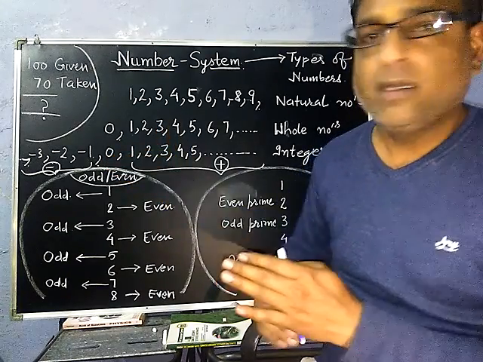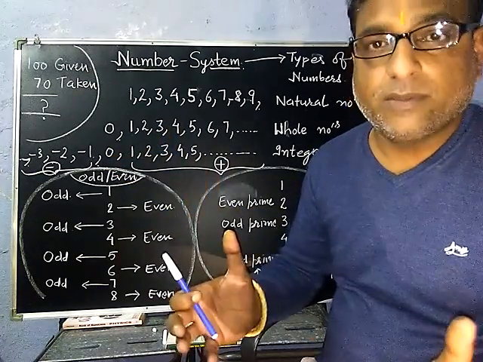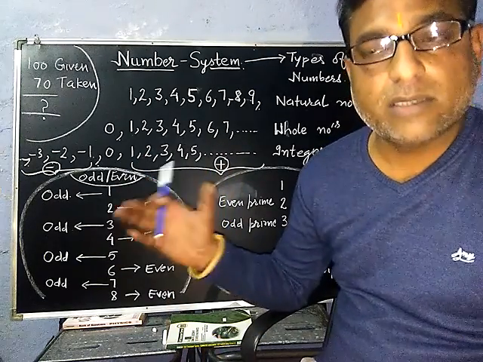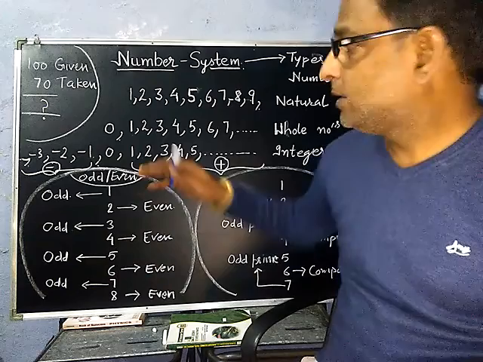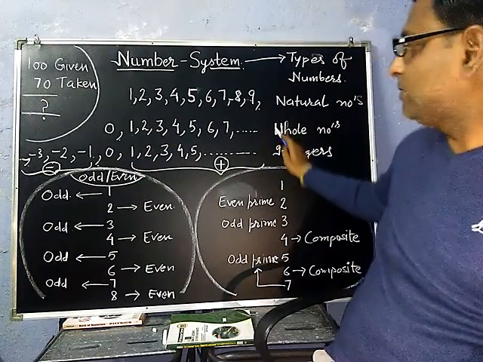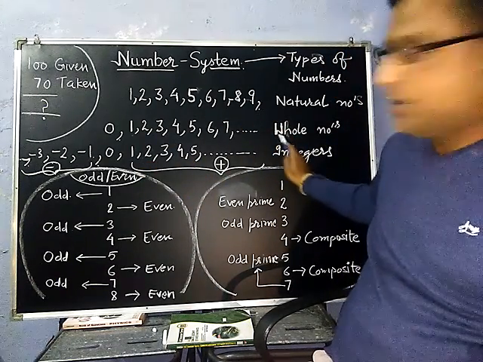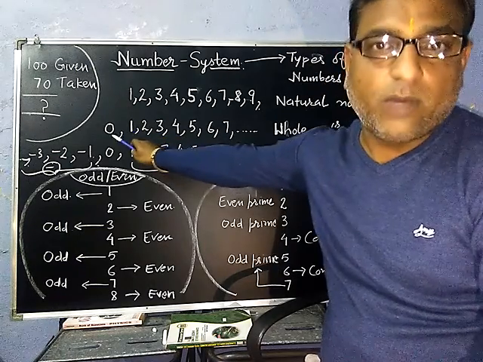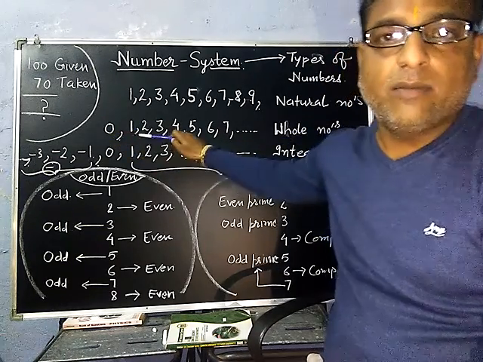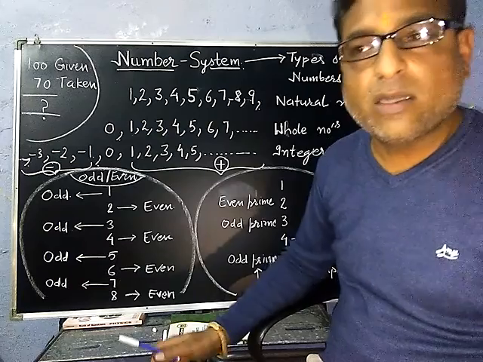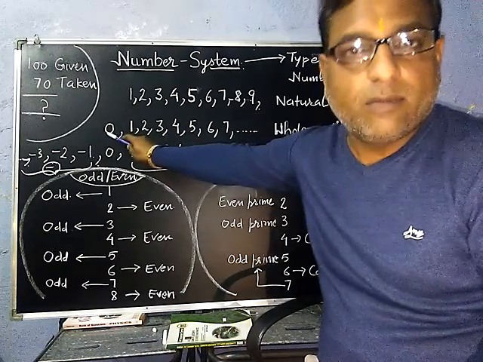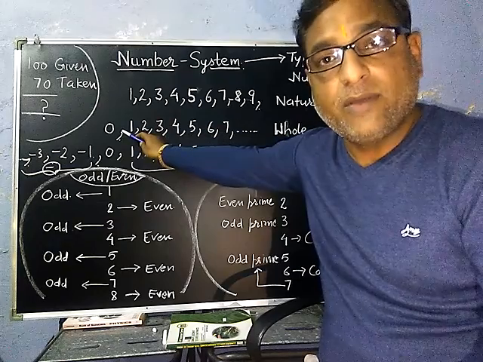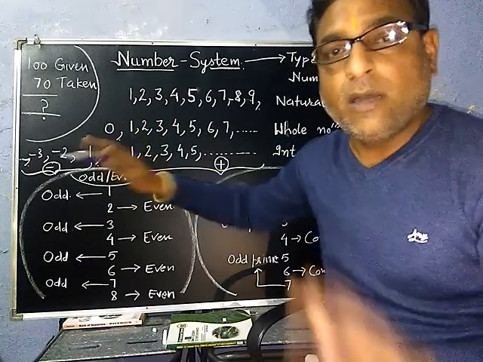So now our counting is complete, and we have got all the numbers. That's why their name is whole numbers, right? And that 0 was placed before this one. Now they become the whole numbers. So whenever anybody asks you what the whole numbers are, you have to start from 0. Natural numbers start from 1 and whole numbers start from 0. Clear?